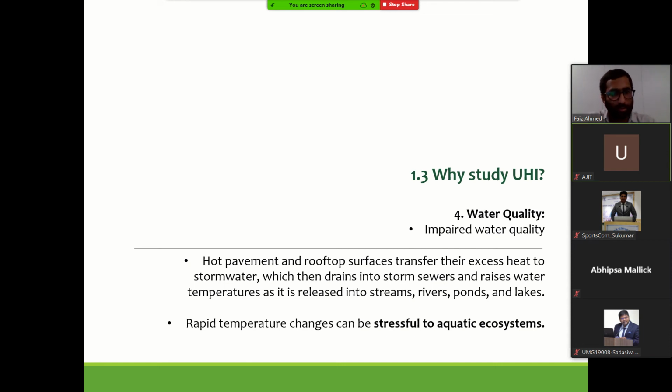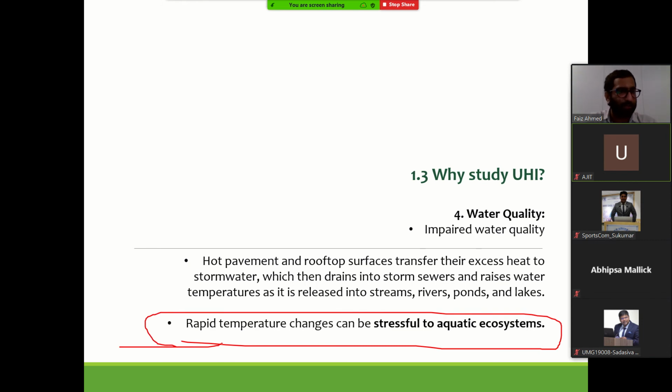Many environmental studies have been done on how, because of the increased non-permeable layers, the ecosystem is getting affected.